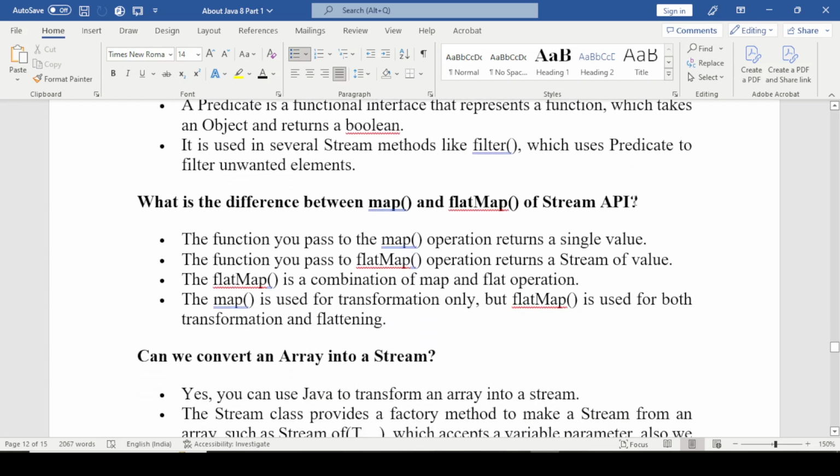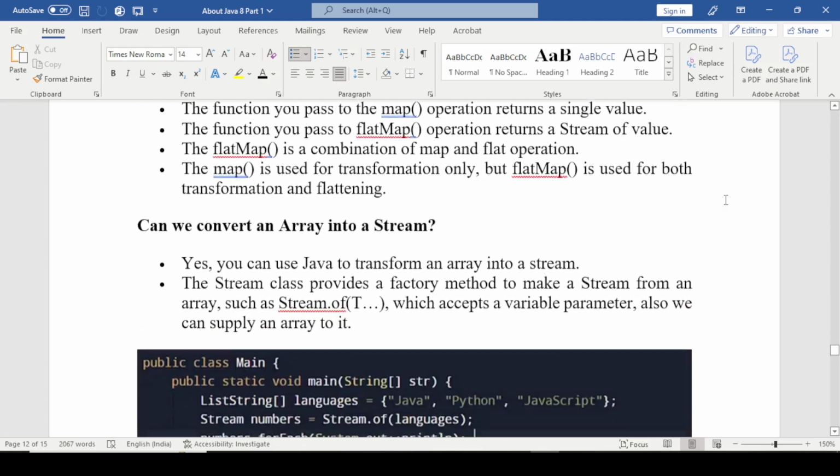The next question is: what is the difference between map and flatMap of Stream API? The function you pass to the map operation returns a single value. The function you pass to a flatMap operation returns a stream of values. The flatMap is a combination of map and flat operation. Map is used for transforming only, but flatMap is used for transforming and flattening.